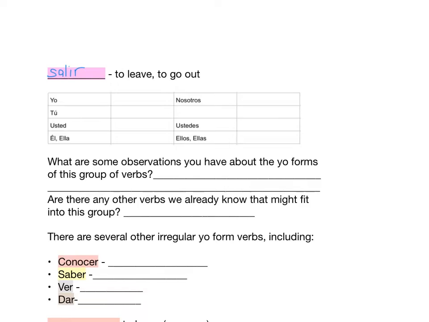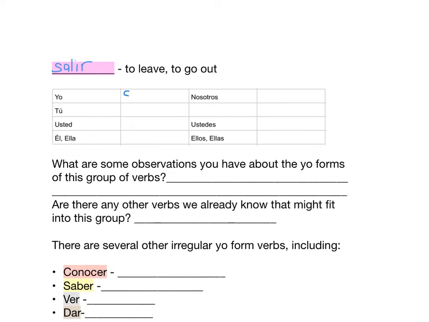Let's go and look at salir. Salir, the yo form is salgo. So a G gets put in there. So let's talk about what you can observe about the yo forms of this group of verbs. When you look at those as a group, you'll notice that they all get a G added in. They can sometimes be called the go verbs. They're the go verbs because they all end in the word go.